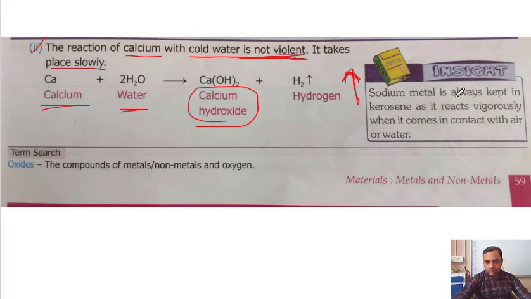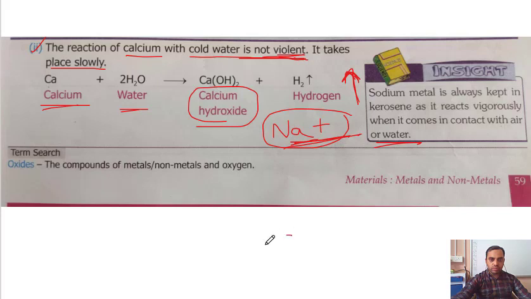Now see here, sodium metal is always kept in kerosene as it reacts vigorously when it comes in contact with air or water. Sodium is one of the highly reactive metals.